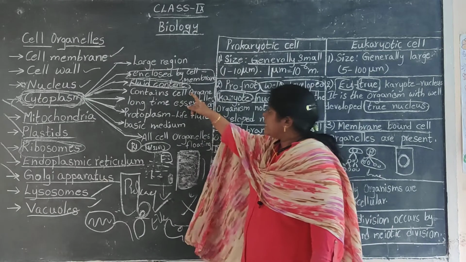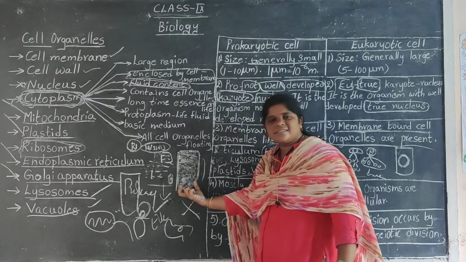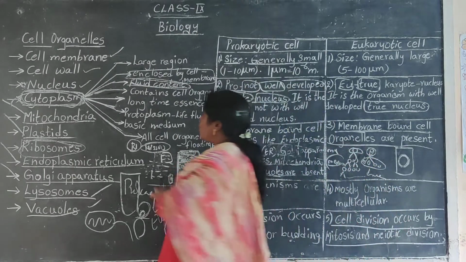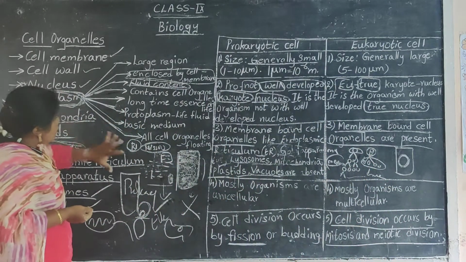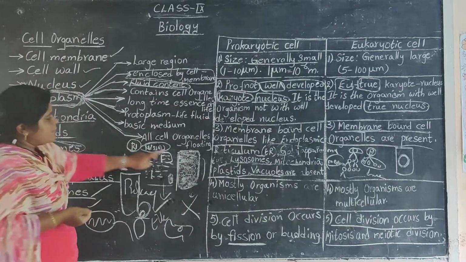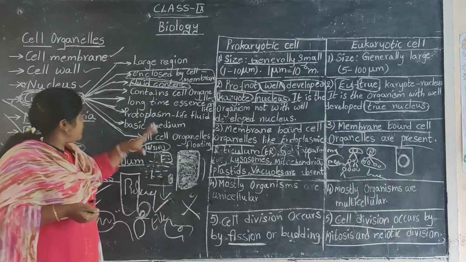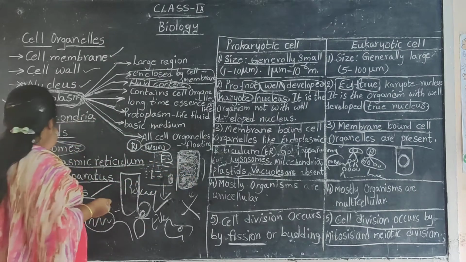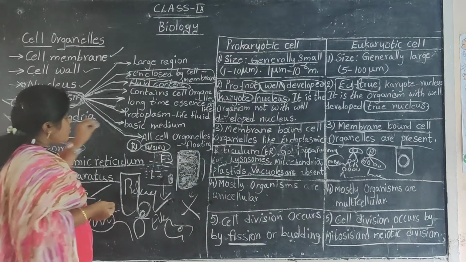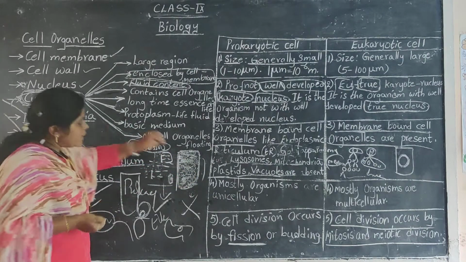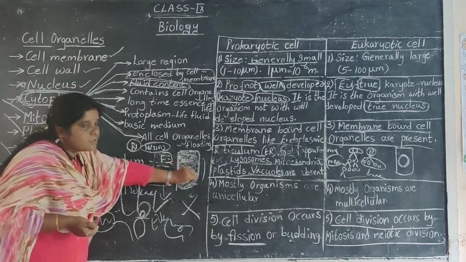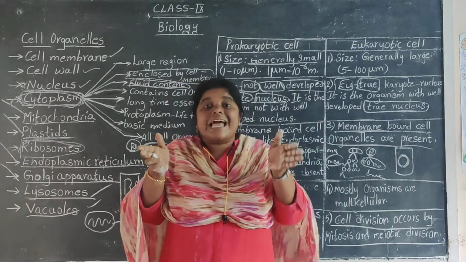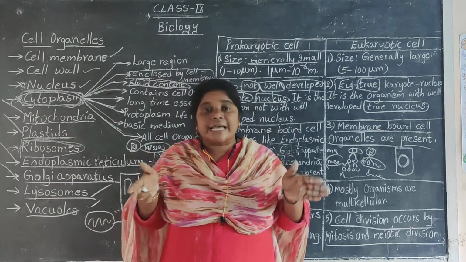Now what is the role of this fluid? It is the medium for all the cell organelles, all the other cell organelles except the cell membrane, which is enclosing. Where is the nucleus? In the cytoplasm. Where is mitochondria? In the cytoplasm. Where is plastid? In the cytoplasm. Where is endoplasmic reticulum? In the cytoplasm. Where is Golgi apparatus? In the cytoplasm. Where are ribosomes? In the cytoplasm. Where are vacuoles? In the cytoplasm. That means it is acting like a medium.